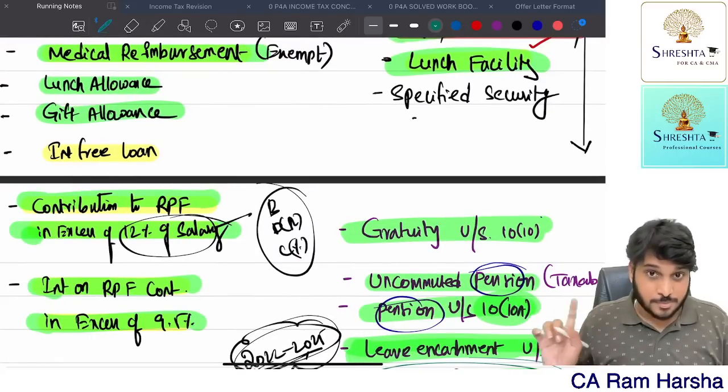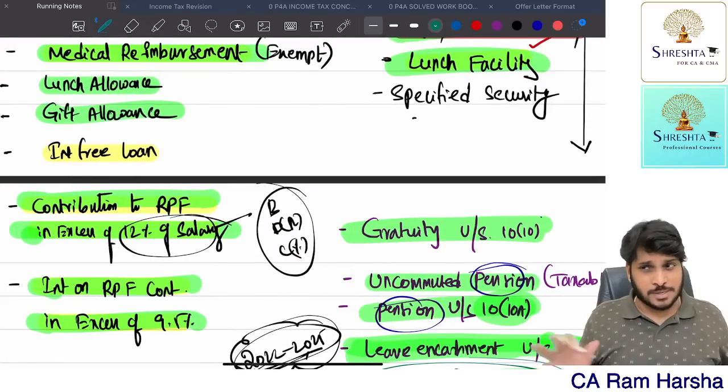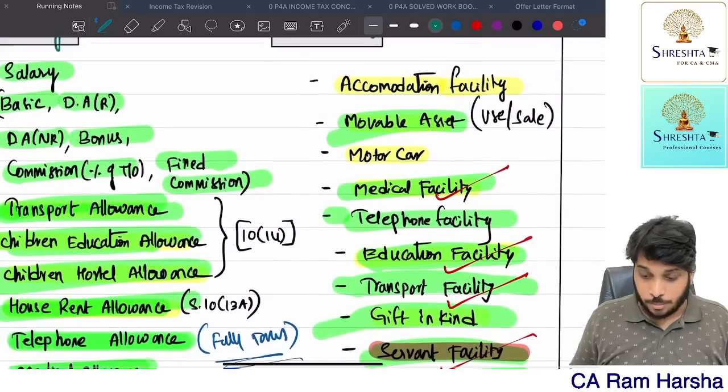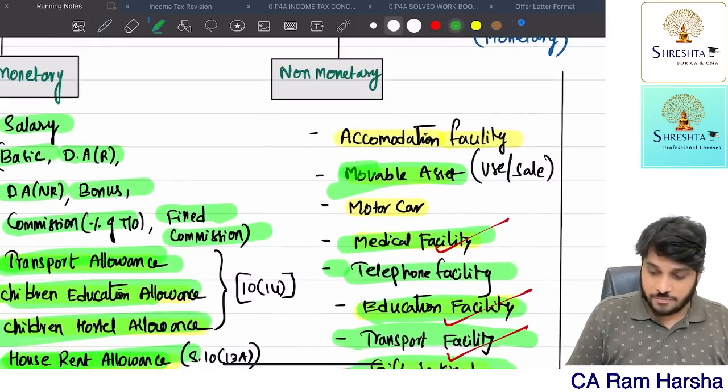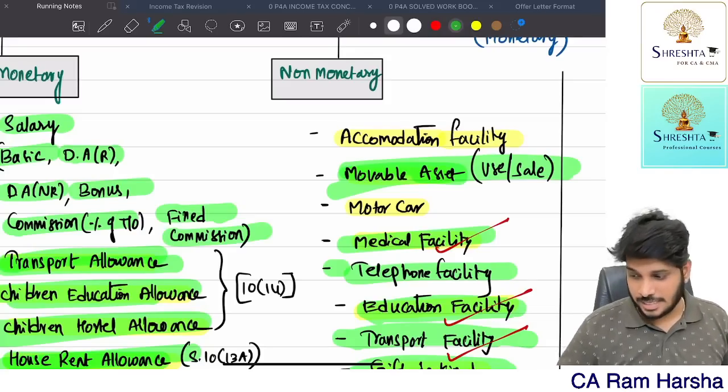By the way, I have given problems also. If you look at these problems, I'm telling you most of these adjustments I've covered in these problems. Getting it? So movable asset, usage, sale, everything is completed.